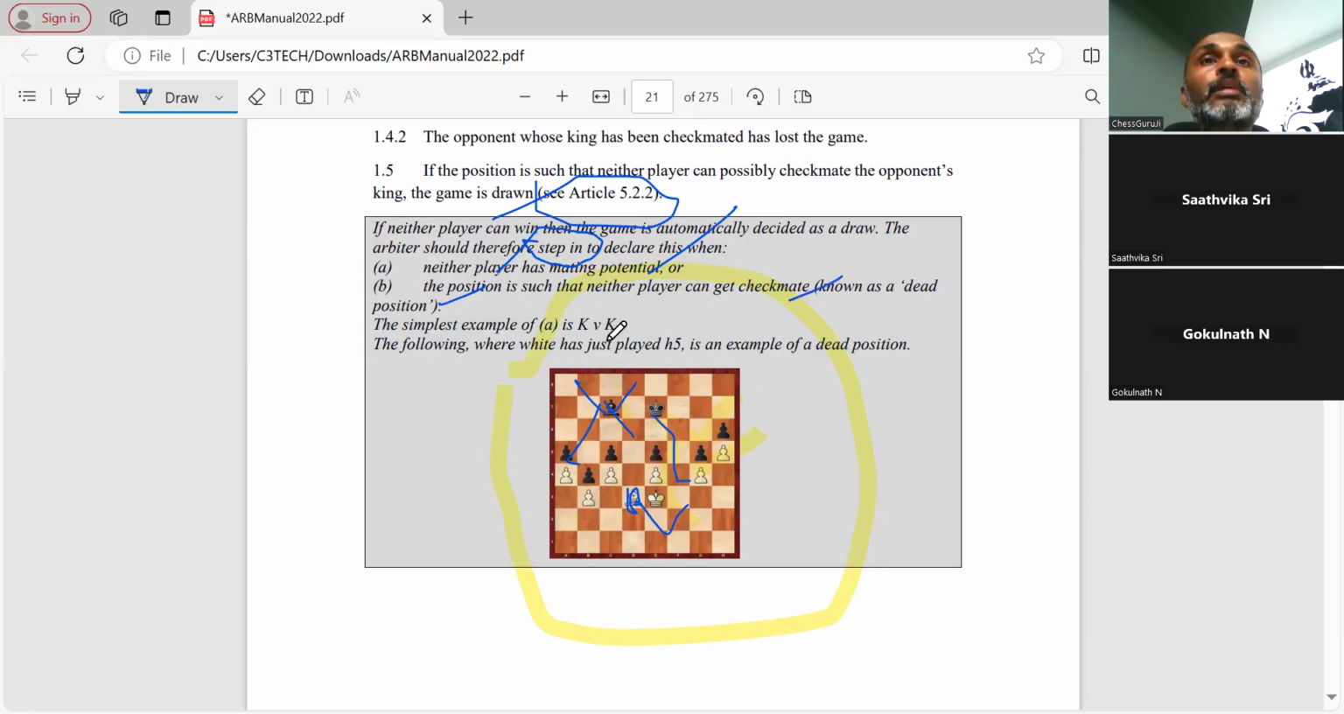The simplest example is king versus king. When there are two kings, we can't expect the opponent king to come near the king and deliver an illegal move or something like that. We need to step in. That's far more important over here. We need to step in to declare a draw. In the following position, white has just played h5. So here white played h5, and automatically what happens is it's an example of a dead position.